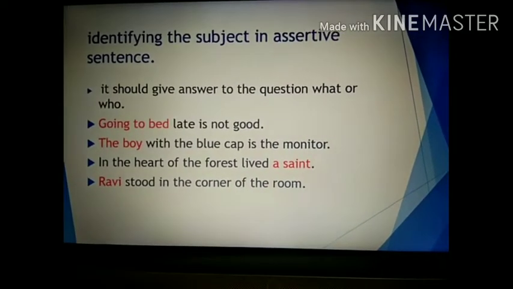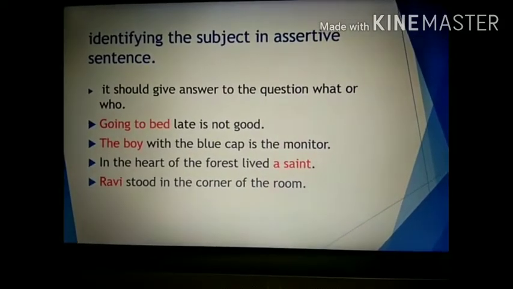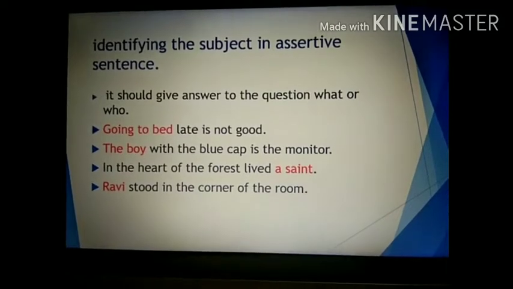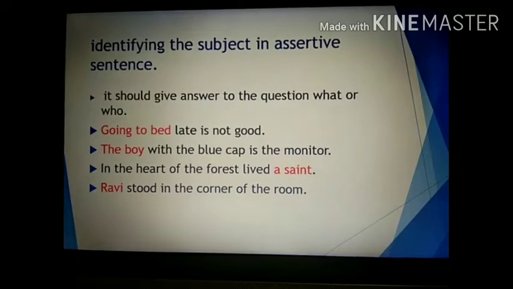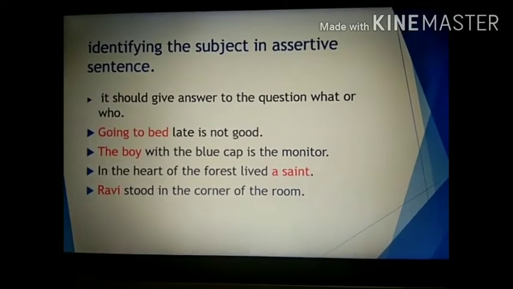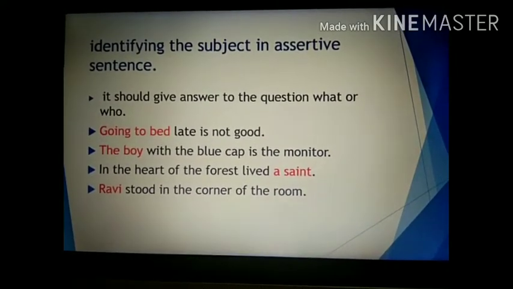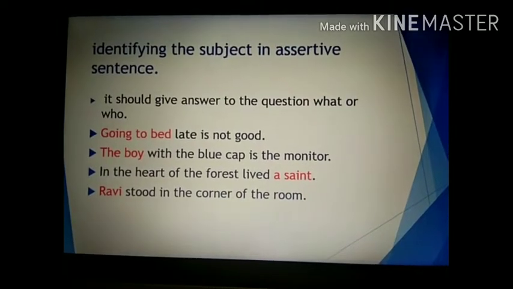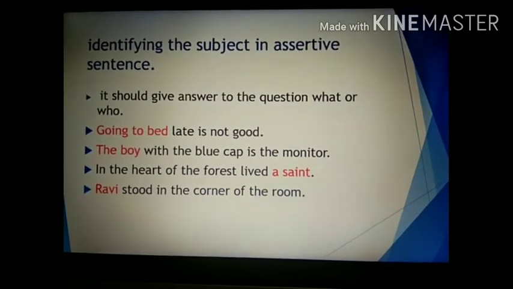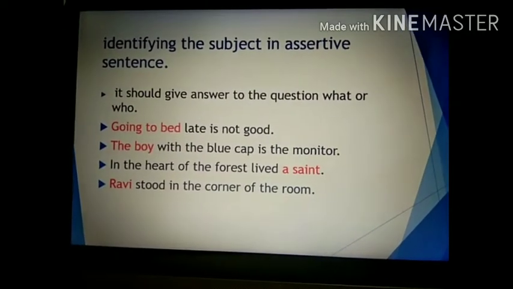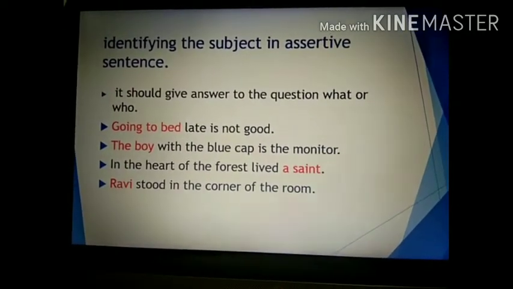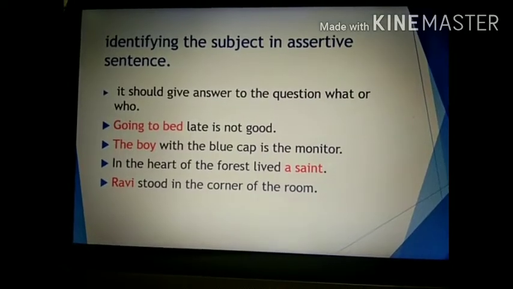For example, first, going to bed late is not good. What is not good? Going to bed late. So this is the subject of this sentence. Second, the boy with the blue cap is the monitor. Who is the monitor? The boy with the blue cap. So the boy is the subject.